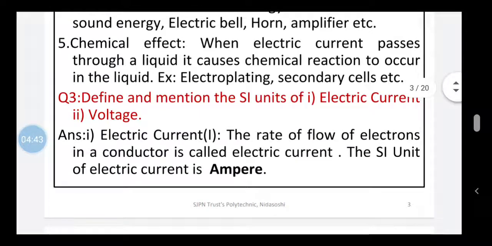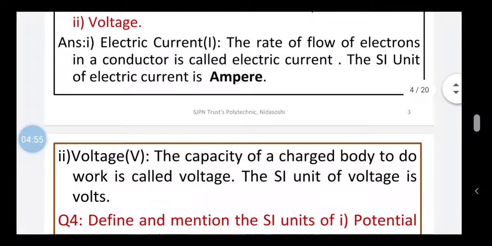Now the third question is define and mention the SI units of electric current and the voltage. So what is electric current? The rate of flow of electrons in a conducting material is called the electric current. When a potential difference is applied across the conducting material, the free electrons available on the outermost orbit of a conducting material get sufficient electromotive force and they move from one point to another point. So the rate at which the electrons are flowing in a conductor is called the electric current.